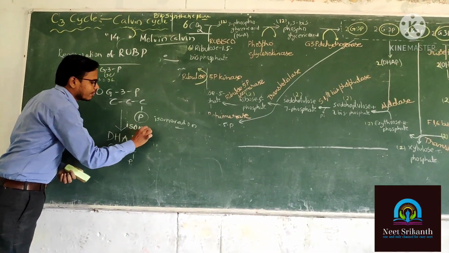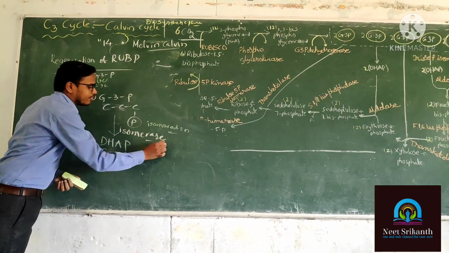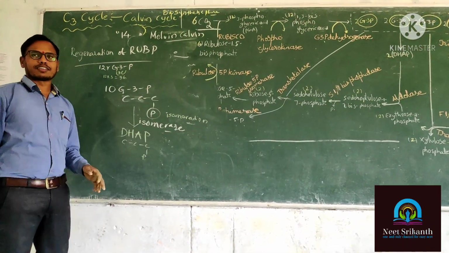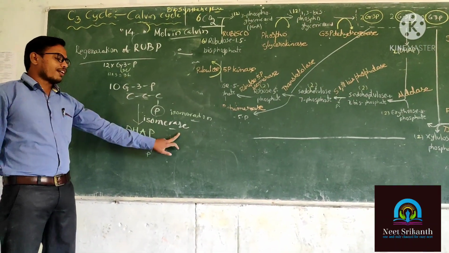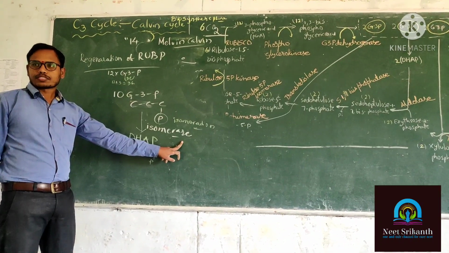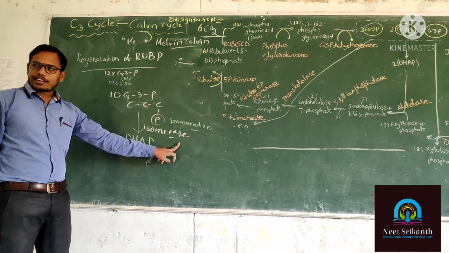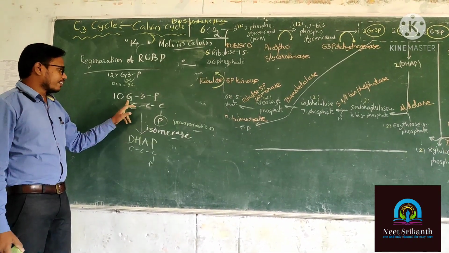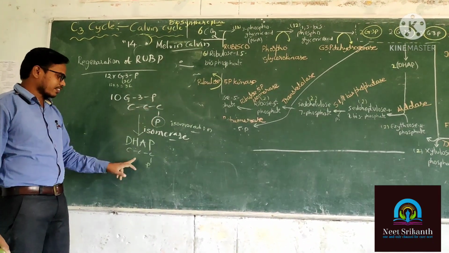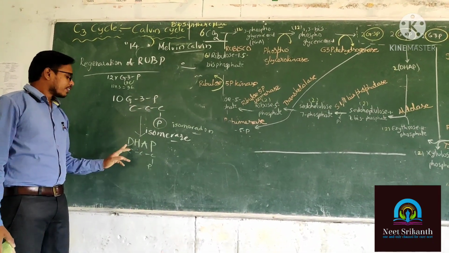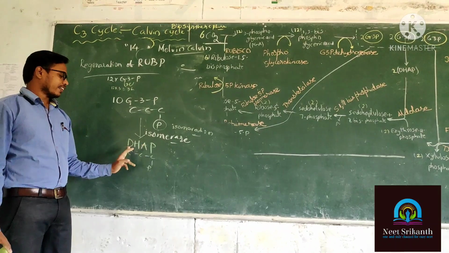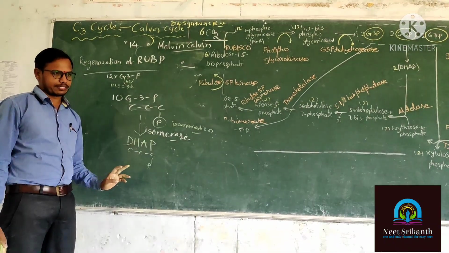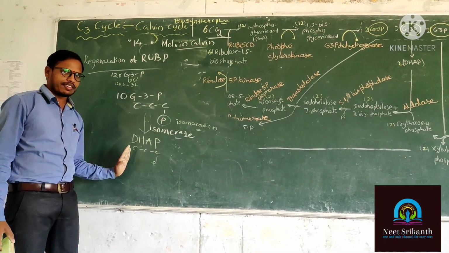In the presence of isomerase enzyme, glyceraldehyde 3-phosphate is turned into its isomer, called DHAP, dihydroxyacetone phosphate. Understood this one? Is it clear?